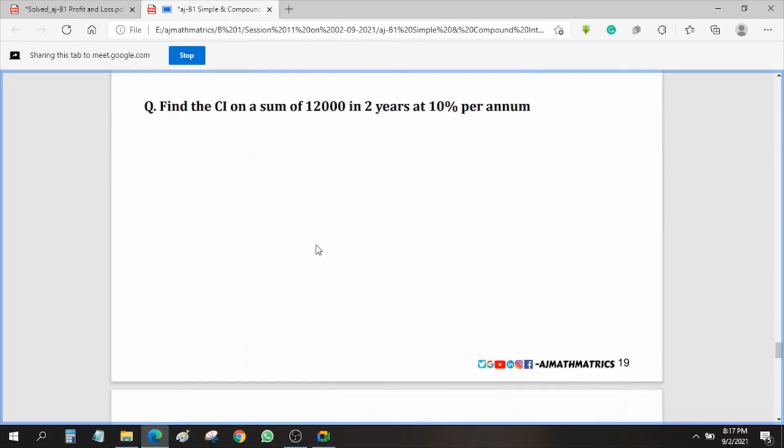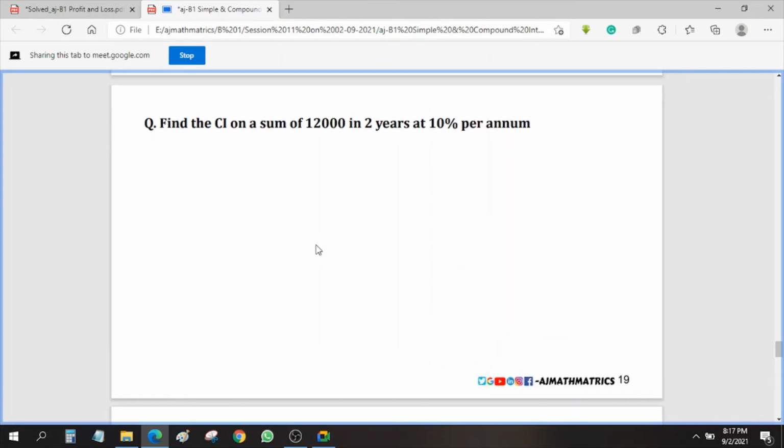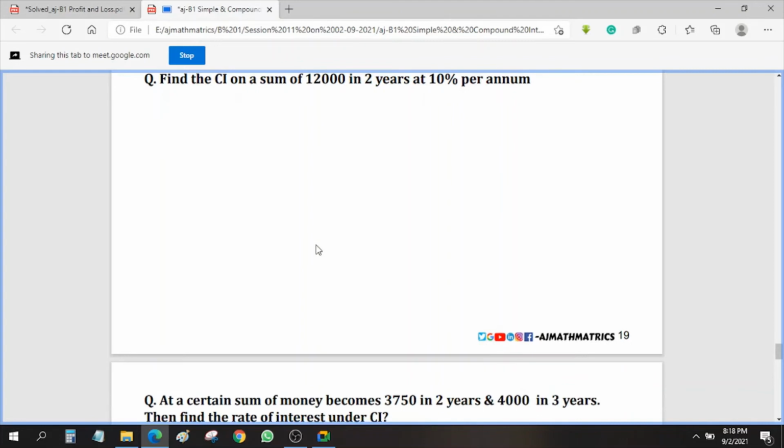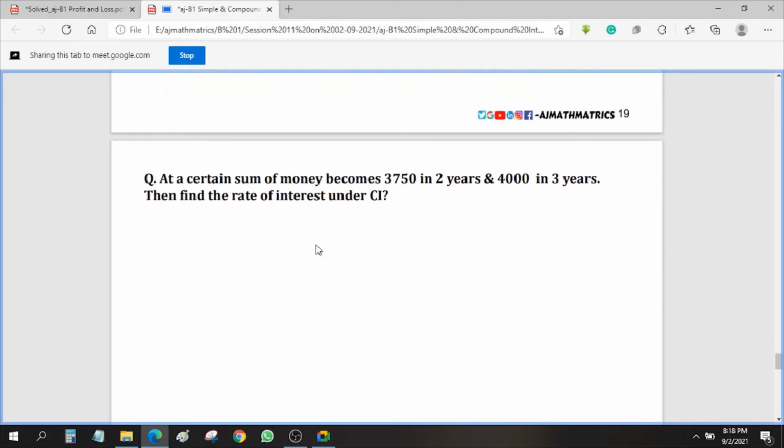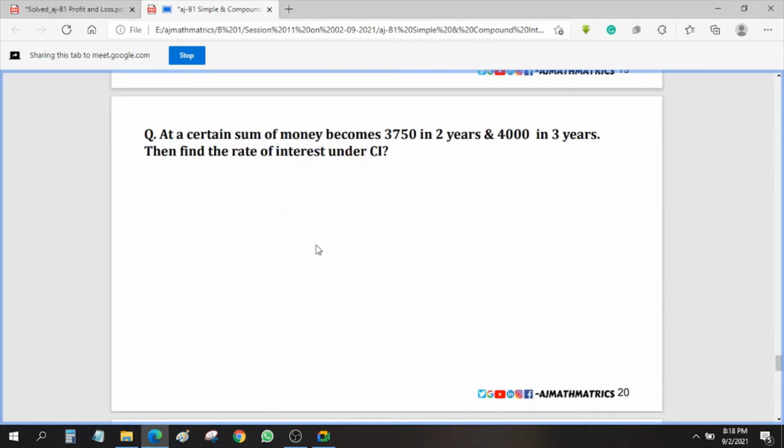So we can do this one because this is a direct application of compound interest. Find the CI on a sum of 12,000 in 2 years at 10% per annum. This is a very direct question, you can do it. Now this we can solve.